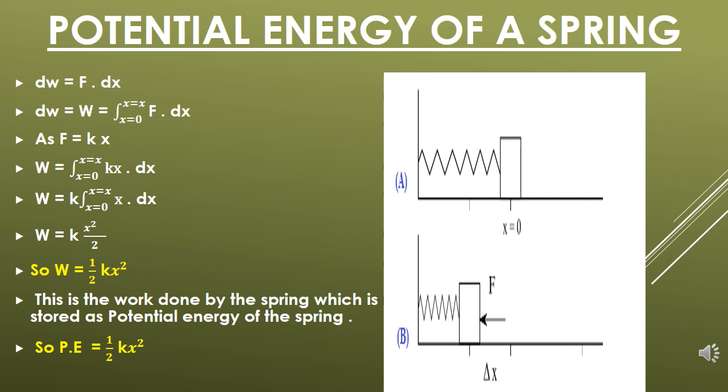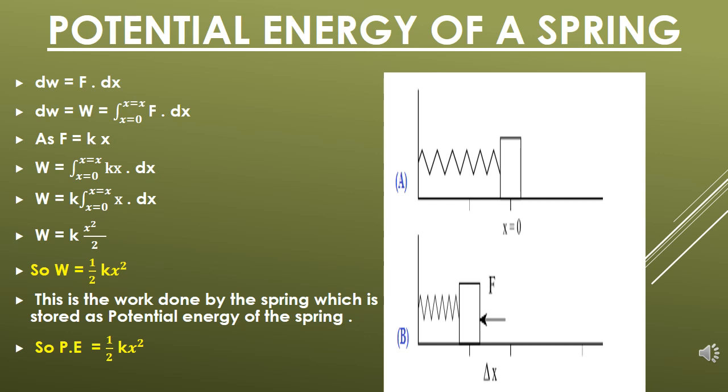So total work done equals the integral from x equals 0 to x equals x of F dx, where putting the value of force, which is kx, work done equals integral kx dx. k is a constant, so we take it out of the integral. Work done equals k times integral of x dx from 0 to x. So work done equals k x square upon 2, so work done equals half k x square. Both are correct ways.